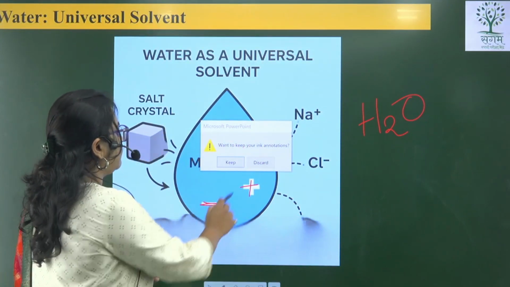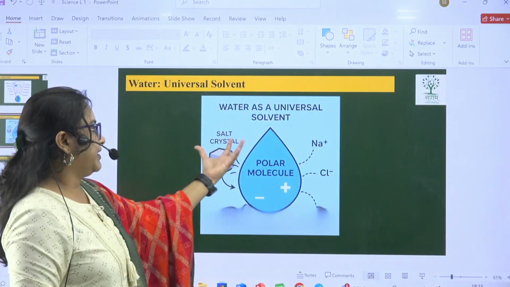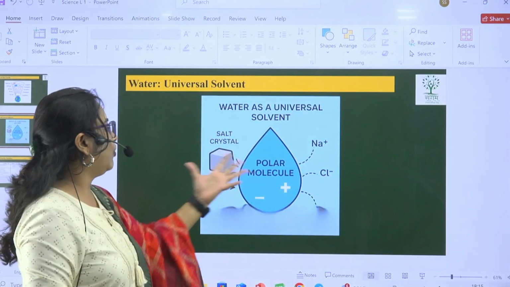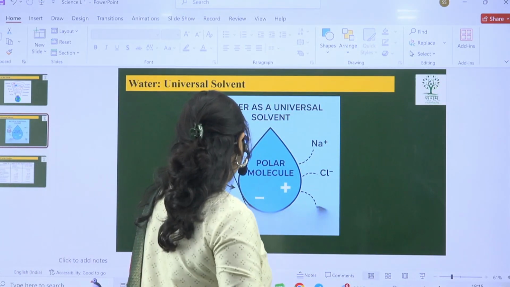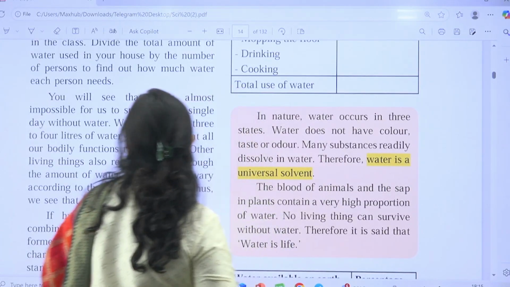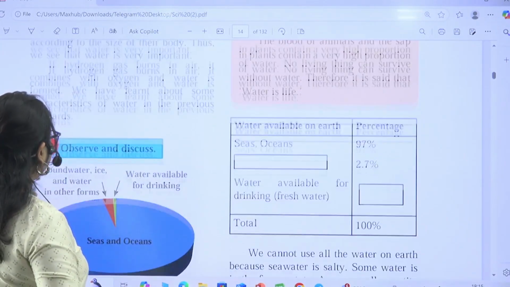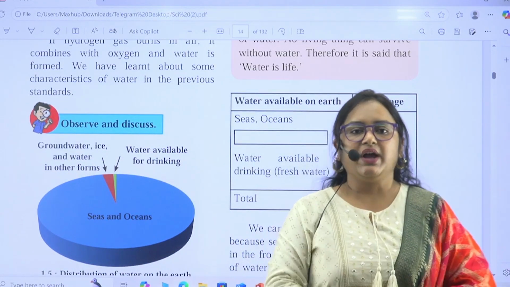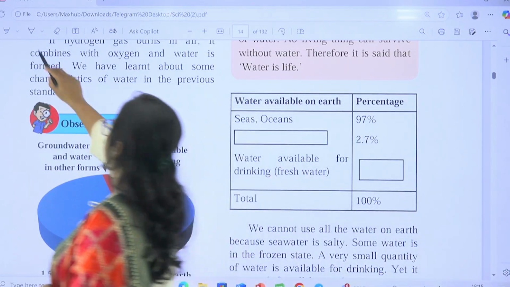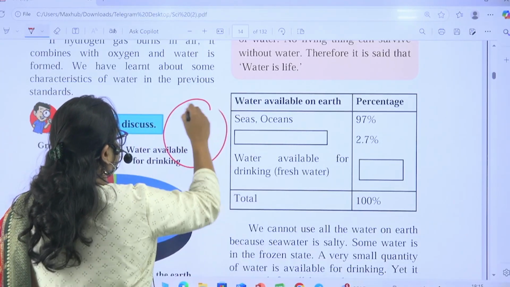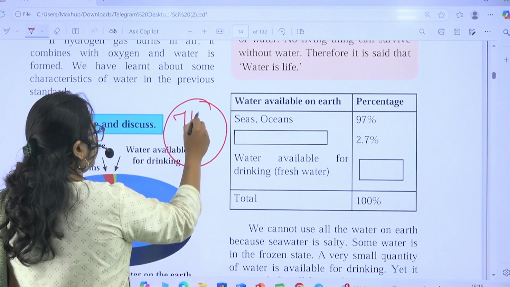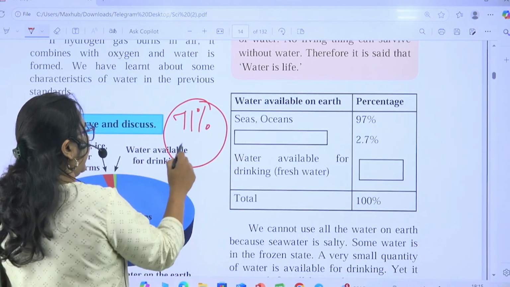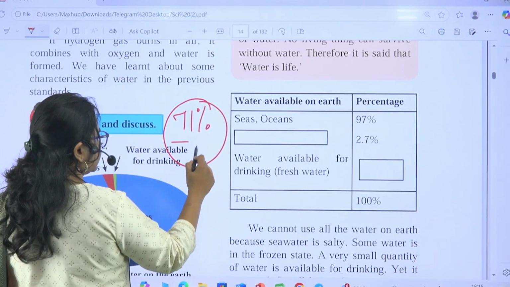So it is very important, just remember, water is a universal solvent and water is a polar molecule. Moving forward, here one very important thing I have to tell you: Earth's surface has 71% water and the remaining 29% is land.